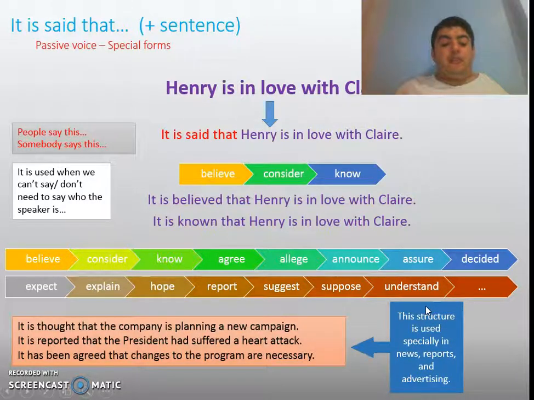We have some other examples like it is thought that the company is planning a new campaign. It is reported that the president had suffered a heart attack, or it has been agreed that changes to the program are necessary. This structure is used especially in news, reports, advertising, magazines, etc.